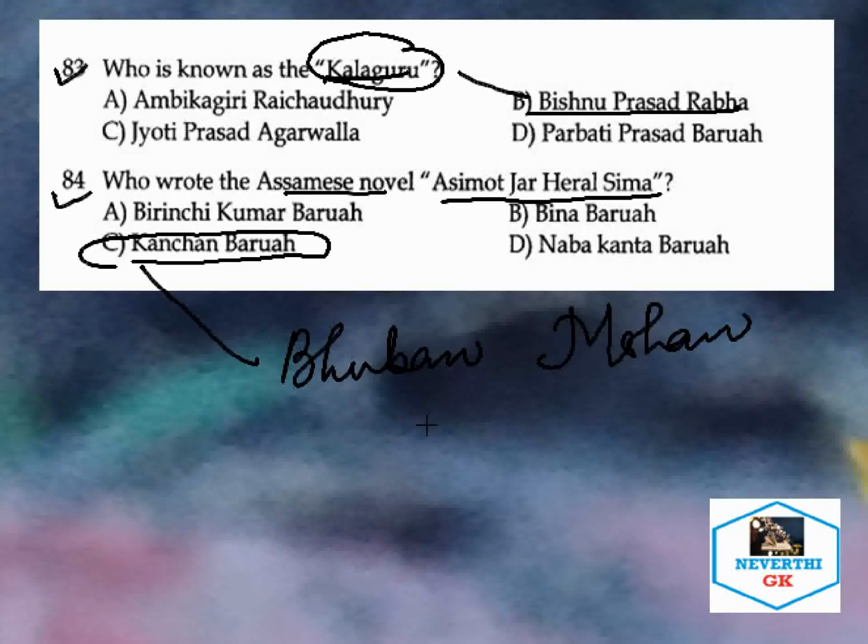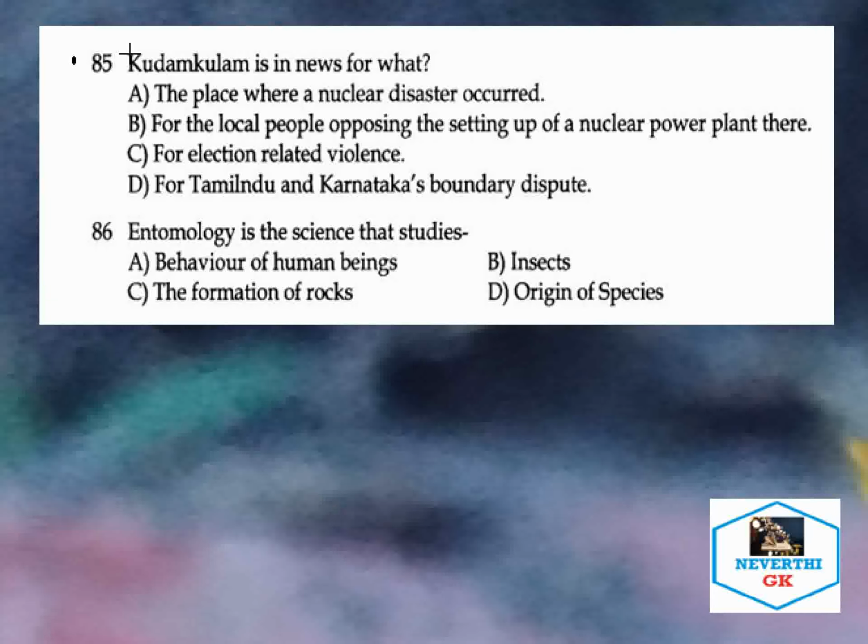Bhuban Mohan. So the original name of Kanchan Borua is Bhuban Mohan Borua, and the novel Osimot Jar Heral Hima is written under the pen name, that is Kanchan Borua. So these are the important questions that we need to remember out of this. So let's take the next question.